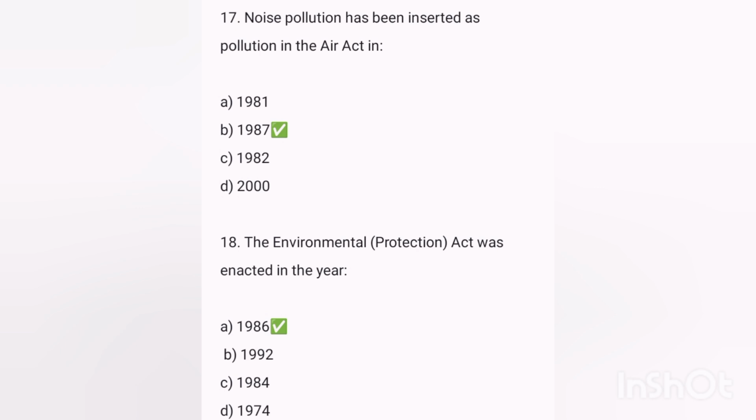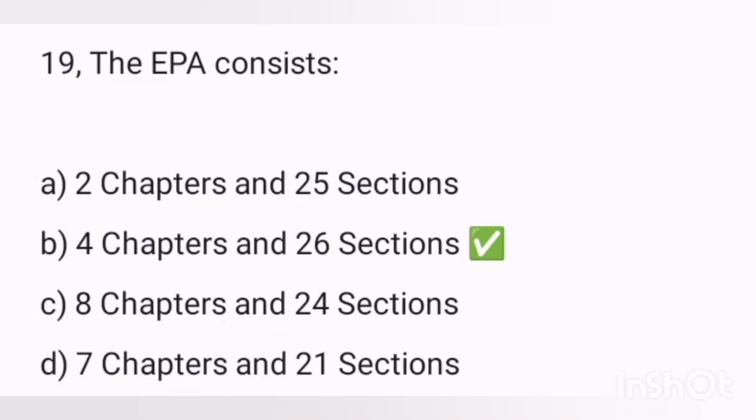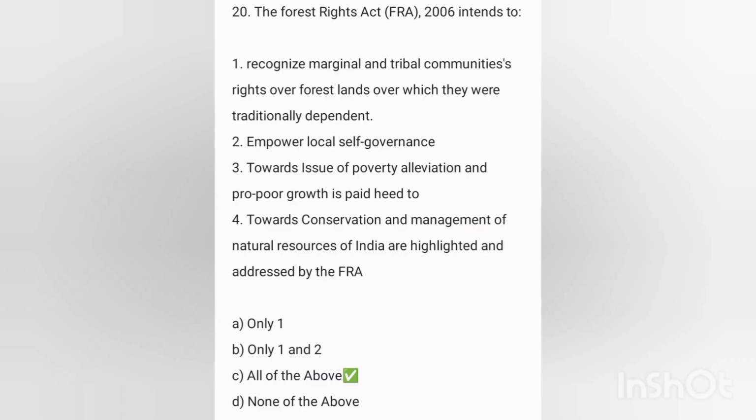Answer was 1987. Next, the Environment Protection Act was enacted in the year? Answer was 1986. Next, the EPA consists of? Answer was B, 4 chapters and 26 sections. Next, the Forest Rights Act 2006 was enacted to? Answer was C, all of the above.